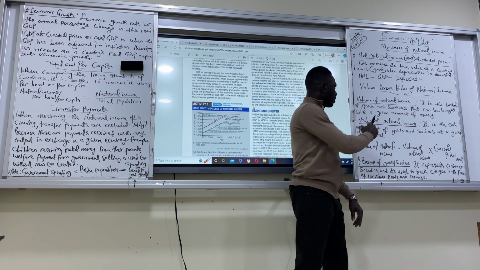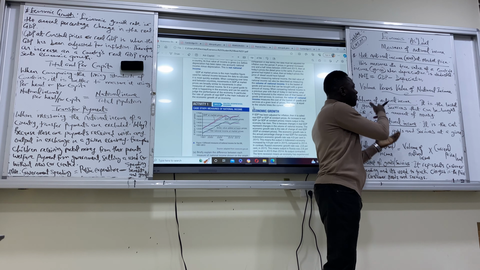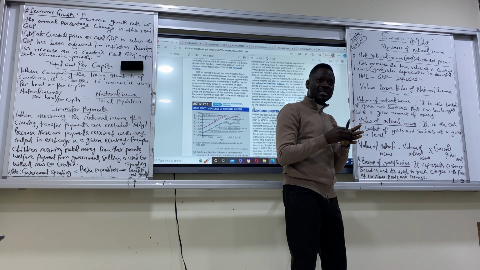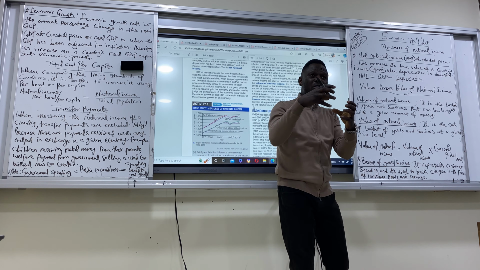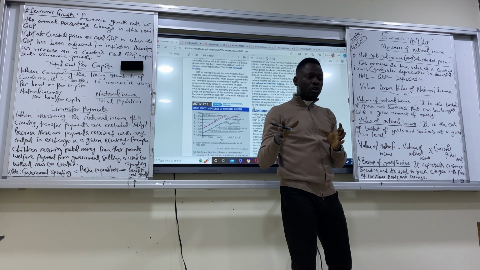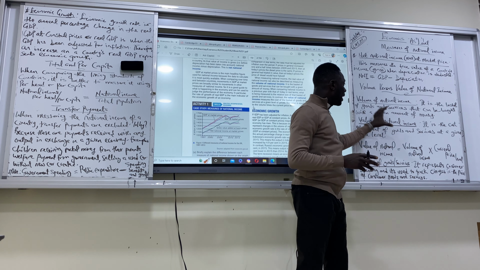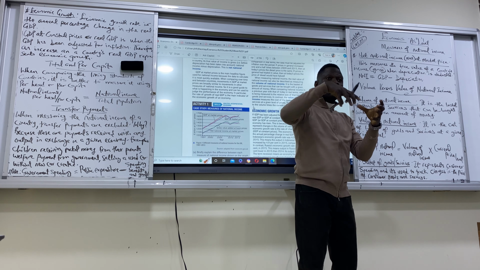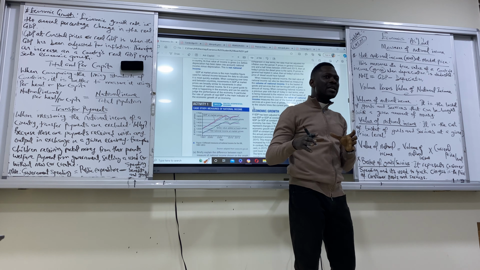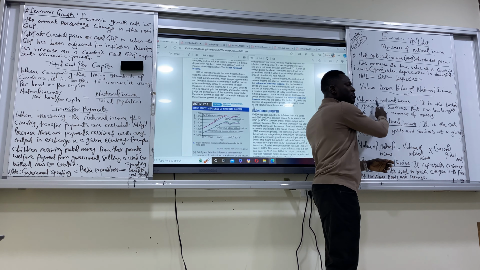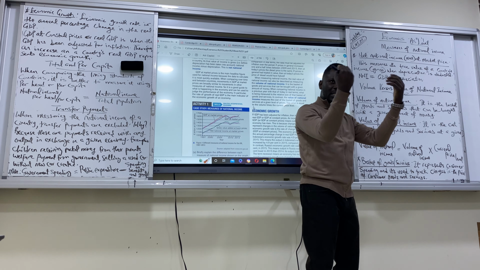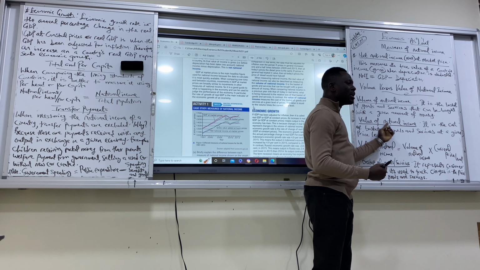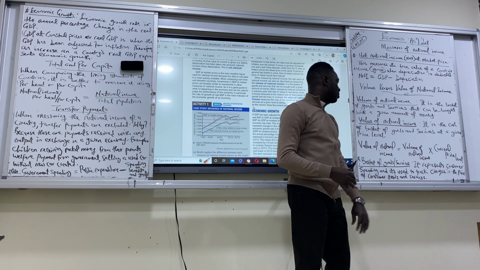Get it again. Volume of national income is the basket of goods and services that a given amount of money can buy within an economy. That is volume. For value, it means the cost of those baskets of goods and services that we can buy within that economy. Volume is the amount we have that can buy the basket of goods we want. Value is the cost of the basket of goods.